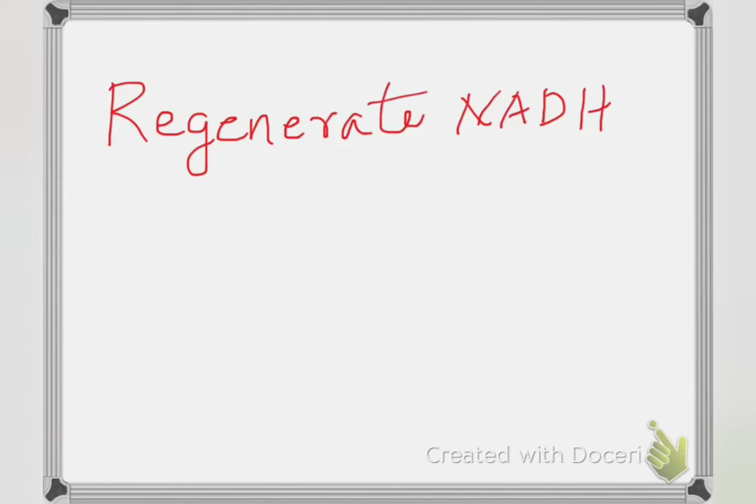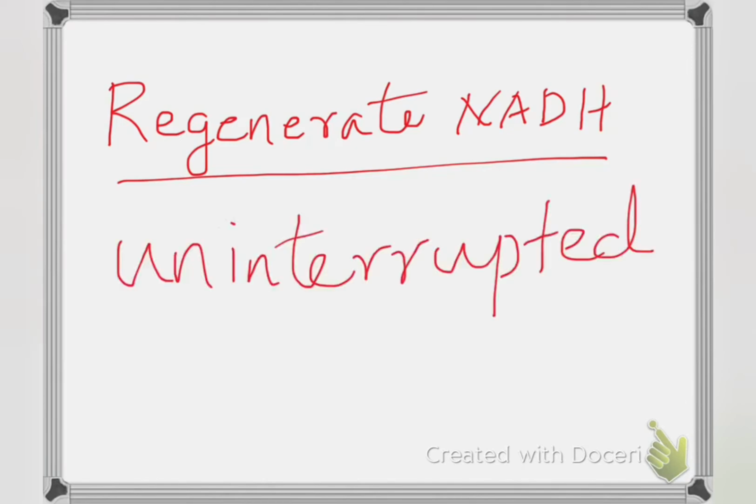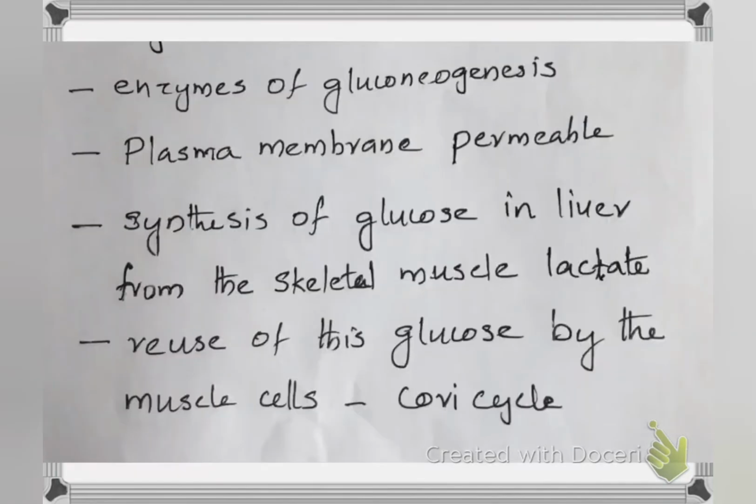The main purpose of lactate production is to regenerate NAD+, so that glycolysis proceeds uninterrupted in the skeletal muscle. The enzymes of gluconeogenesis are absent in the muscles, so the conversion of lactate or pyruvate in the muscles cannot take place for the synthesis of glucose. So, the lactate or pyruvate produced in the muscles cannot be utilized for the synthesis of glucose.